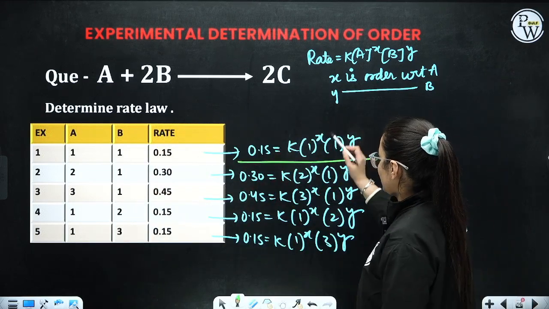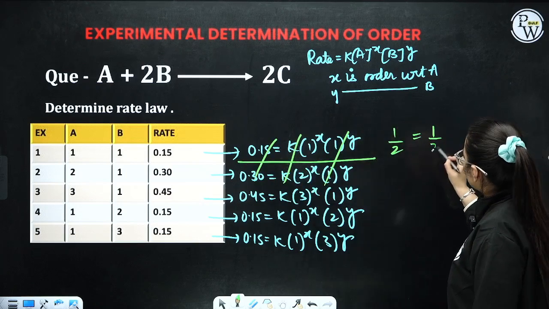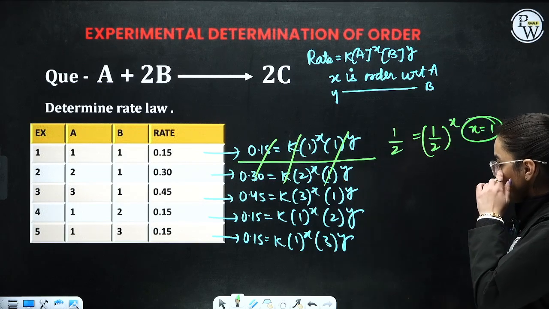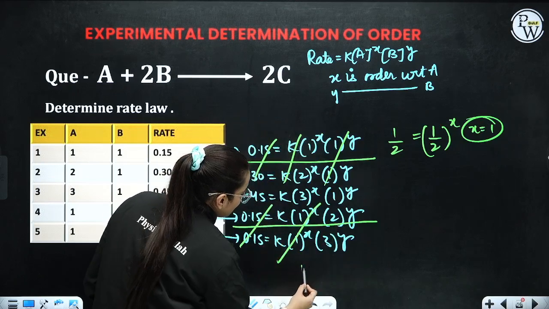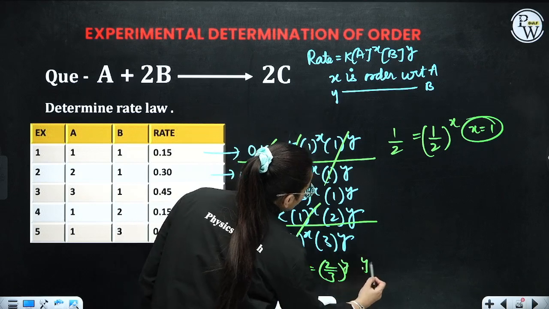Let's see the first and the second one. They get cancelled. Here you will get 1 by 2 is equivalent to (1 by 2) raised to the power x. So x comes out to be 1. Now for the next one, where we want y, let's take out this equation. This cancelled, cancelled. 1 is equivalent to (2 by 3) raised to the power y. So y here comes out to be 0.